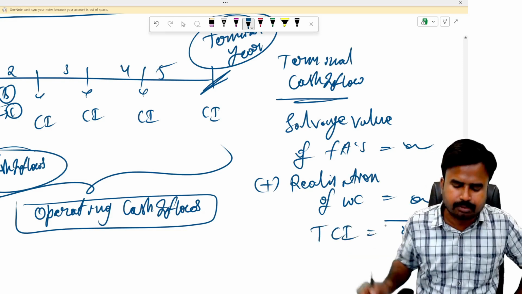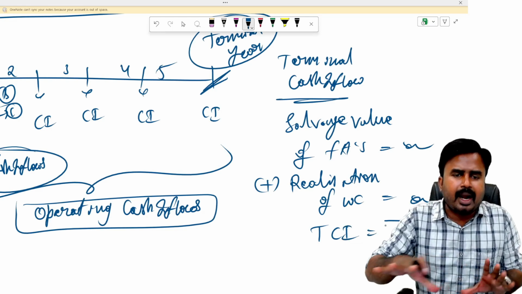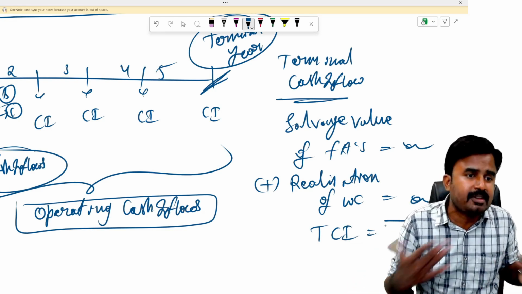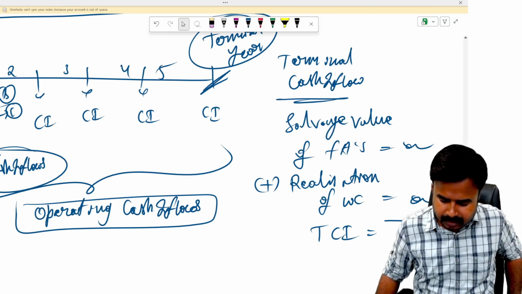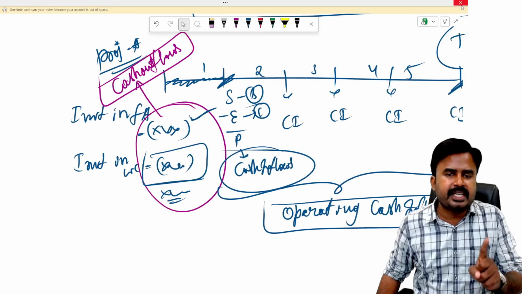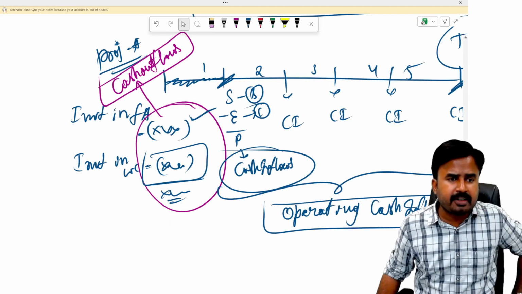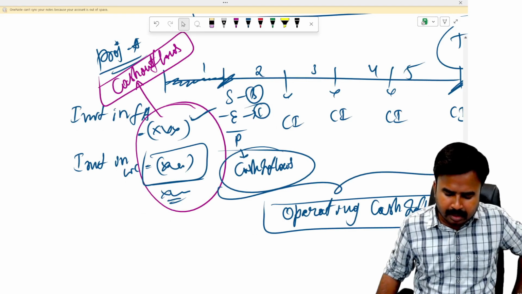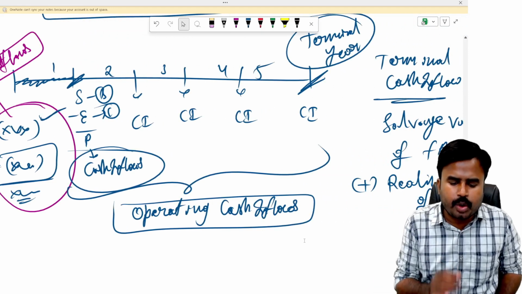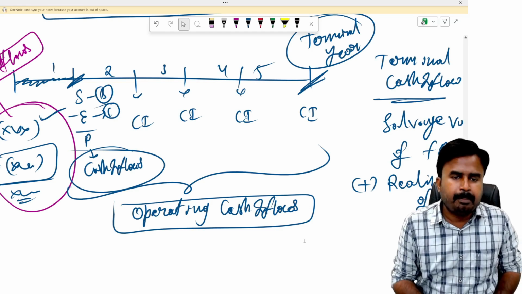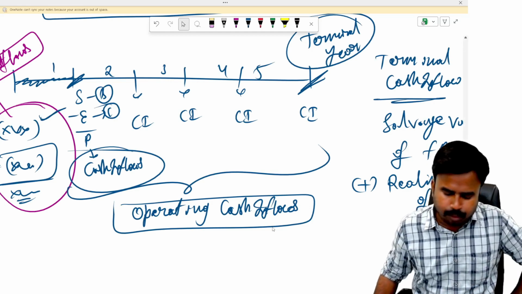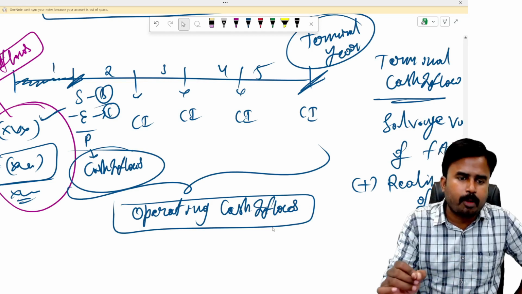TCI, terminal cash inflow. This is a simplified understanding of the entire project's cash flows, both outflows as well as inflows. Now, dear students, see this. 0 period investment is your cash outflow. Investment in fixed assets and investment in working capital. After investing your money in year 0, every year you're going to get a cash inflow by deducting expenses from sales, which is known as operating cash inflow. You should know how to calculate this operating cash inflow.